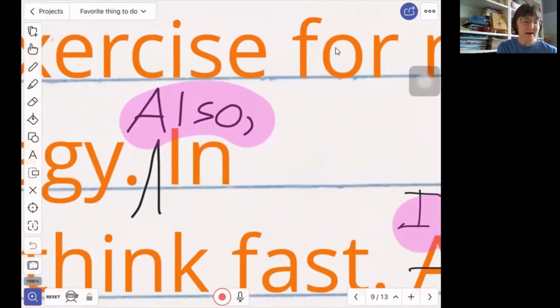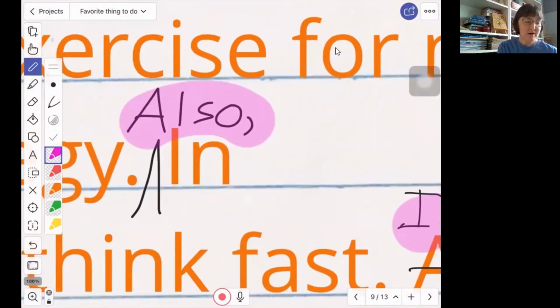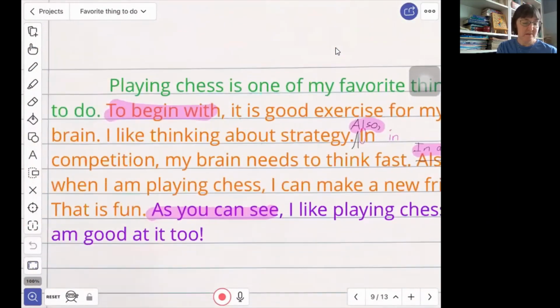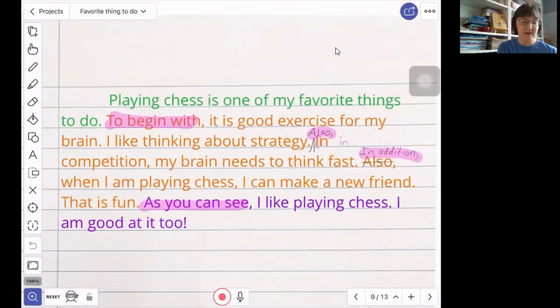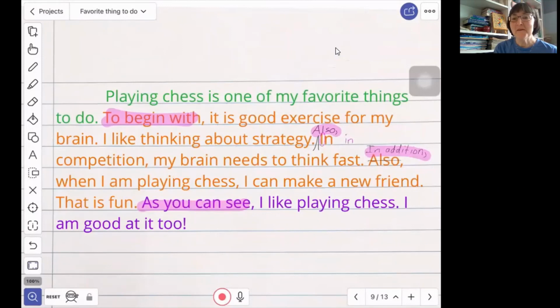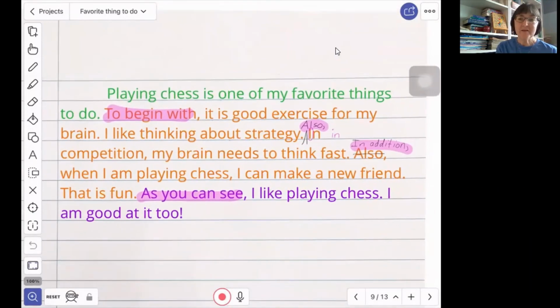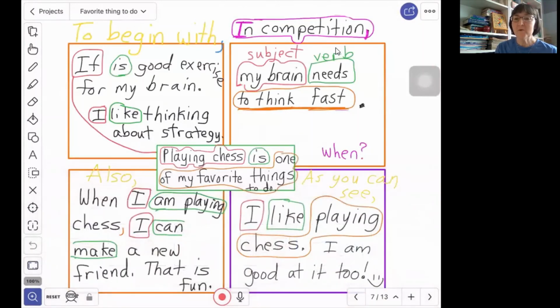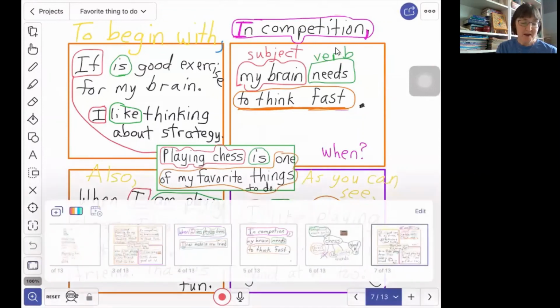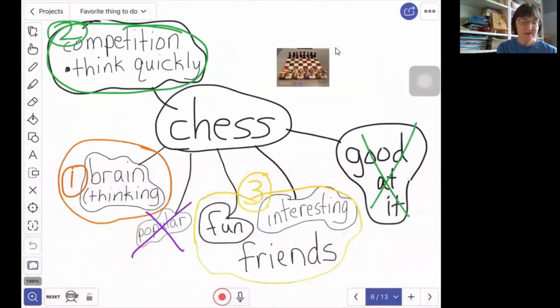One thing I noticed is that because I added the word also, my letter I needs to be changed to a little I. And so let me check. In addition, and that's a little W. So I wanted to check that. We should only have a capital letter in the middle of our sentence if it is the name of something. Okay, so here's what our final paragraph looked like. To get there, we filled out a graphic organizer called a Foursquare that helped us organize our ideas. The way that we came up with our ideas was to do some brainstorming and to create a mind map.